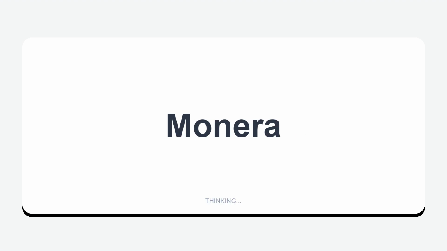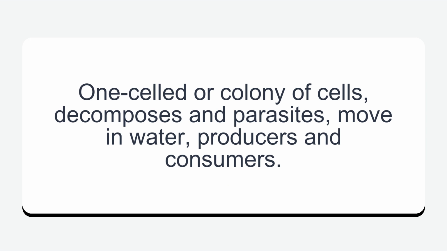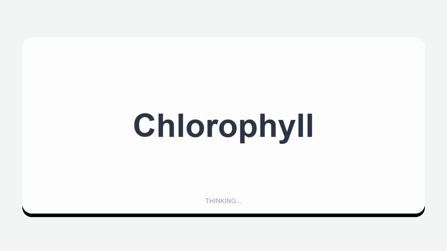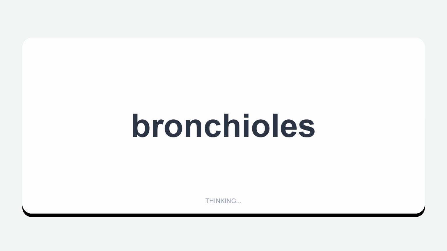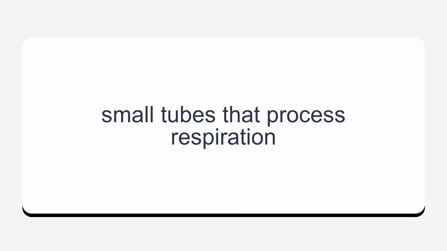Monomer. One-celled or colony of cells, decomposes, parasites, move in water, producers and consumers. Chlorophyll. Produces photosynthesis. Bronchioles. Small tubes that process respiration.